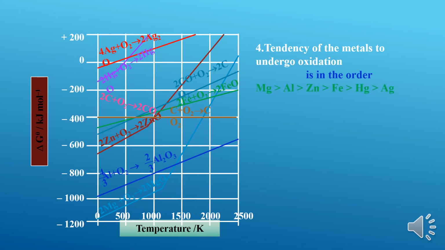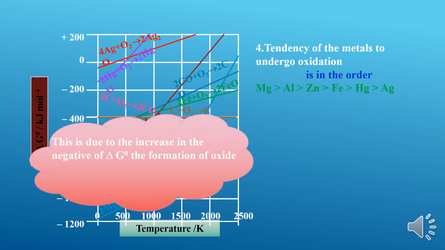Magnesium has the most affinity towards oxidation, next comes aluminium, then zinc, then iron, and finally mercury and silver. This is due to the increase in the negative value of delta G naught. As the delta G naught value goes more negative, the formation of metal oxide increases.